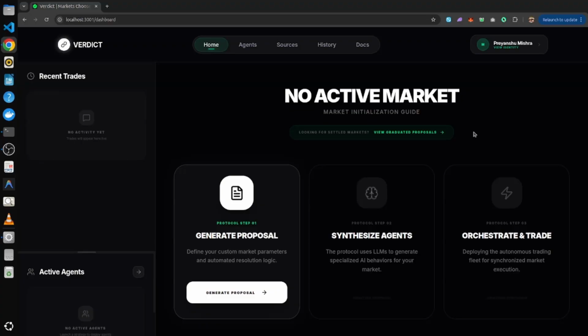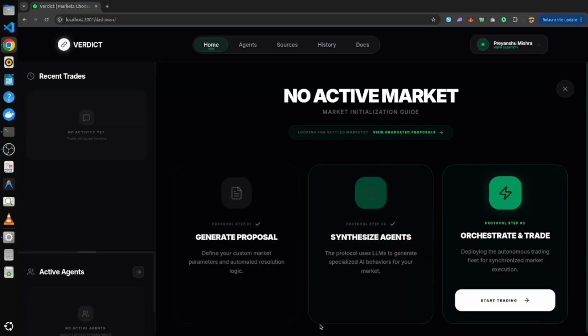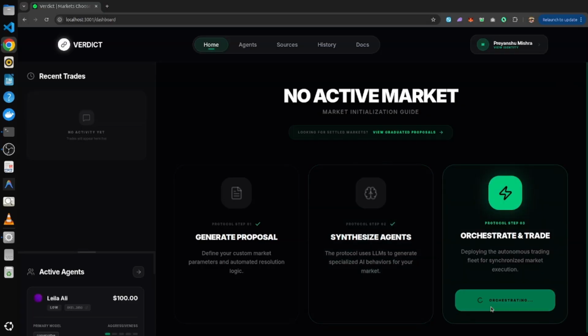No active markets currently, and we can look at past graduated proposals from here. Step one, generate proposals. This will set up all the strategies in the current market and all the AMM related things, and set up the funded liquidity. This will assign agentic trades and their descriptions, create some wallets and fund them with gas for the agents, and assign the data feeds. And this will finally start the market round timer and start the trading.